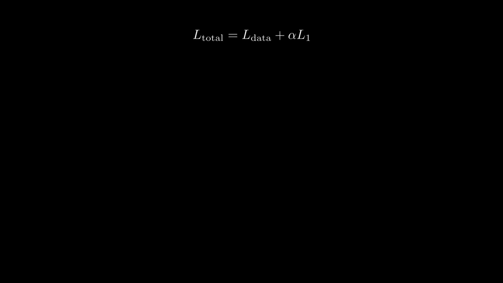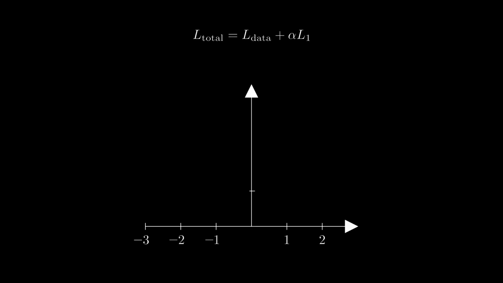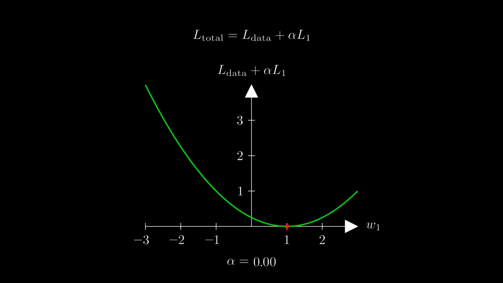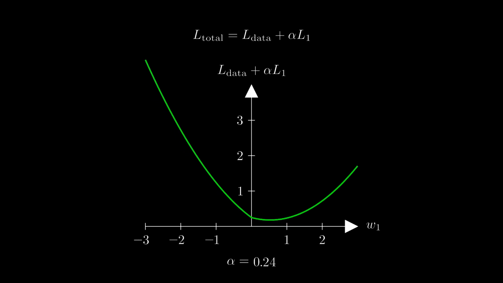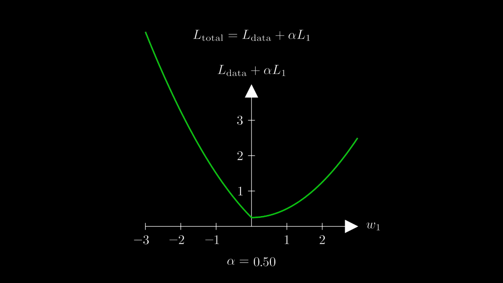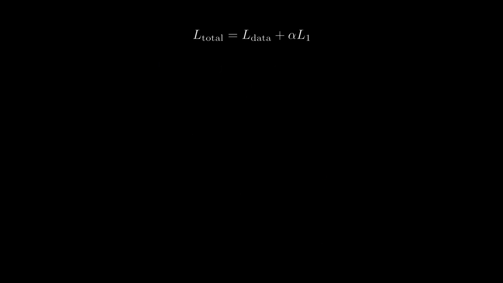Let me give you an example for just one parameter w1, where I assume that L_data is a simple quadratic function that has its minimum at w1 equals 1. As we increase alpha, the influence of L1 increases, in a way that the minimum of L_total gets smaller and smaller until it is exactly 0. This is why increasing alpha increases the sparsity of W.